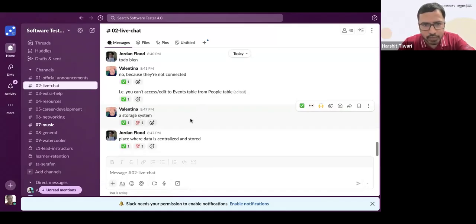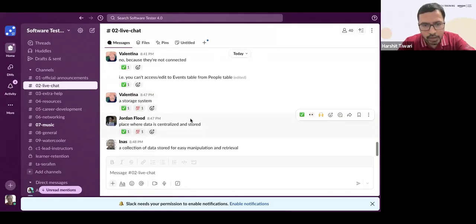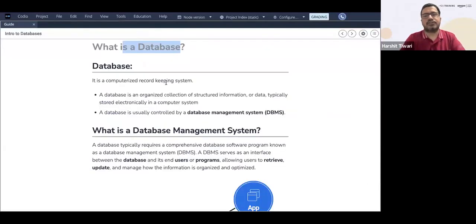Ines is typing. Let me quickly see what Ines is typing. A collection of data stored for easy manipulation and retrieval. Perfect. Yes, absolutely, Ines. That is correct, 100%. It's a system.